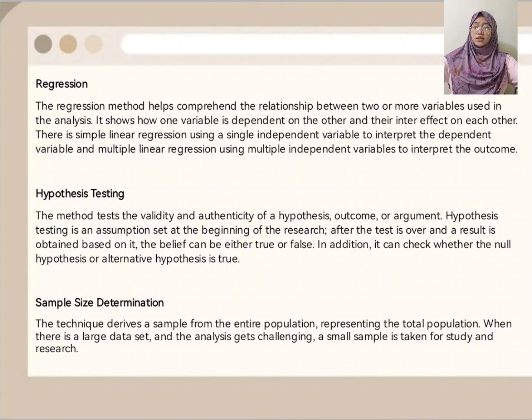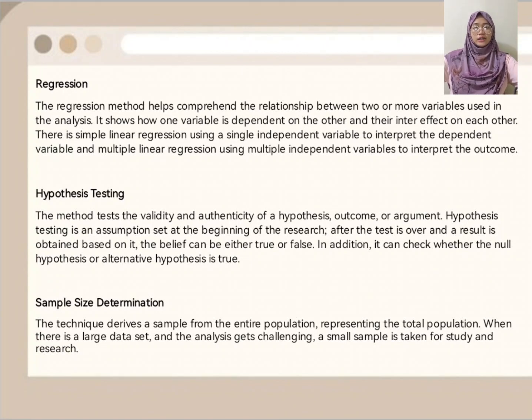Then the next one is hypothesis testing. When we say hypothesis testing, this is a method that tests the validity and authenticity of a hypothesis outcome or argument. Hypothesis testing is an assumption set at the beginning of the research. After the test is over and the result is obtained, based on it, the belief can be either true or false.